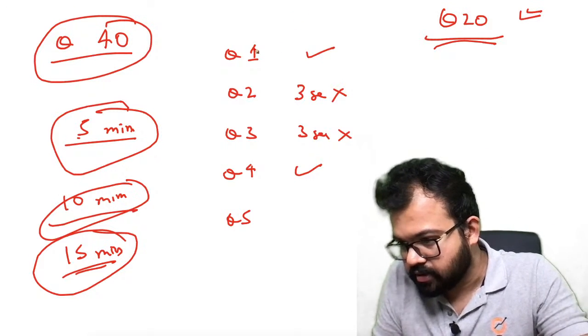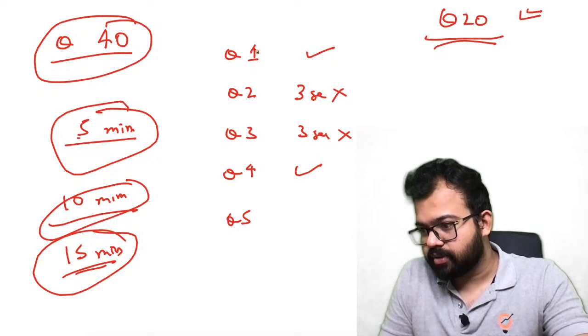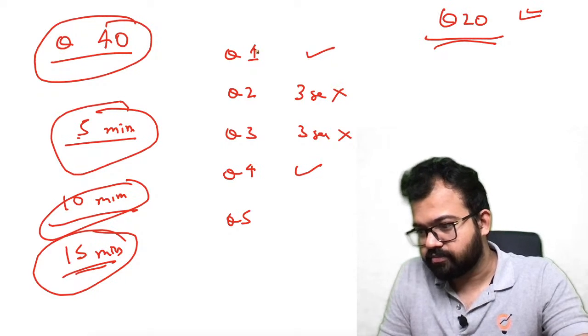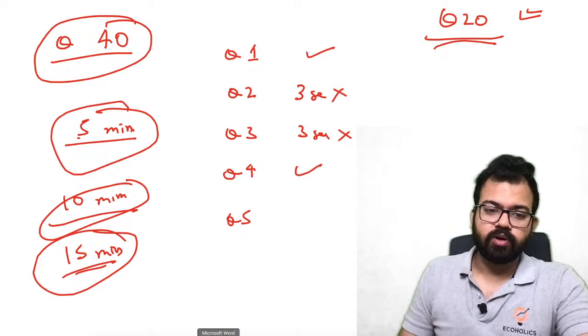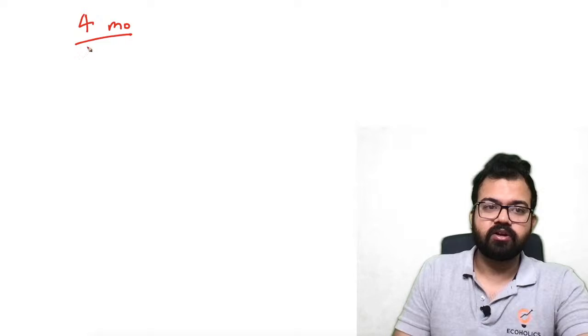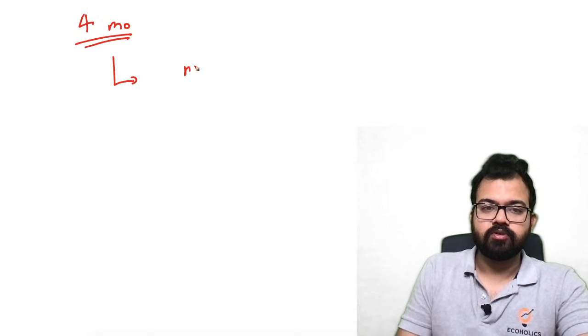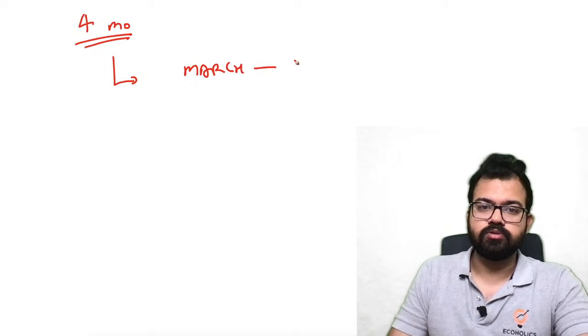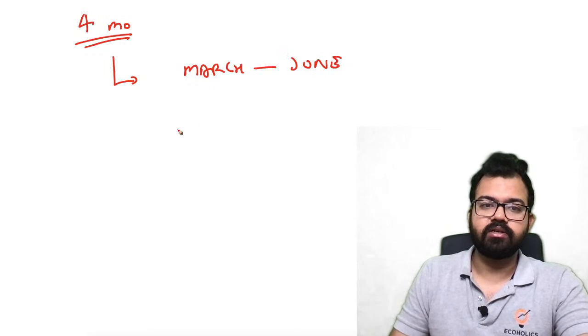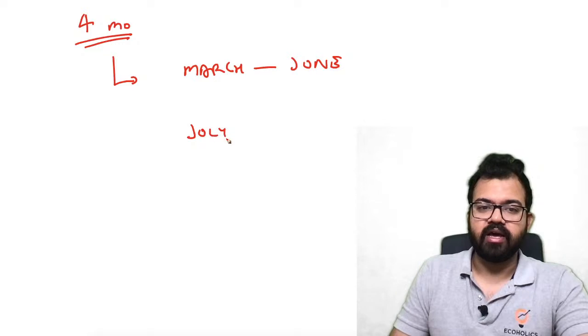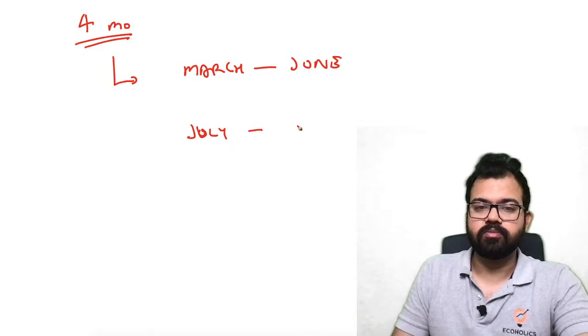Okay. Next is, we will have a new batch every 4 to 5 months. Yes. If you want to attend the live classes, 4 months is the duration of the batch. So one batch will start from March: March, April, May, June. It will go till June end. Another will start from July: July, August, September, October.